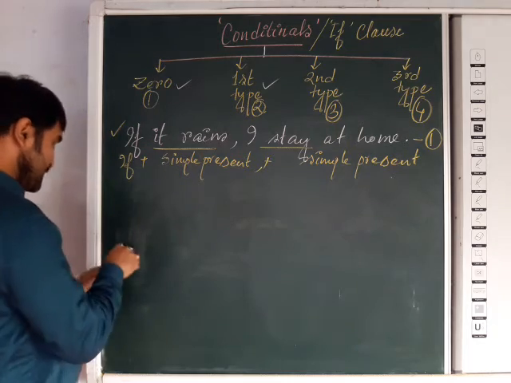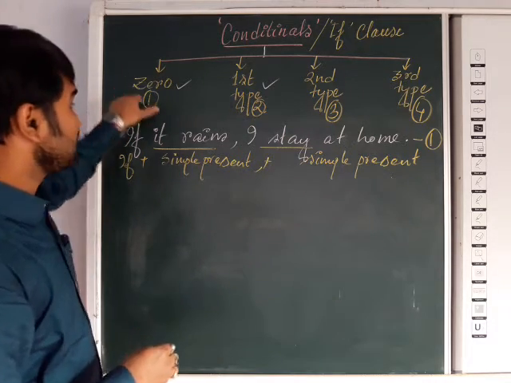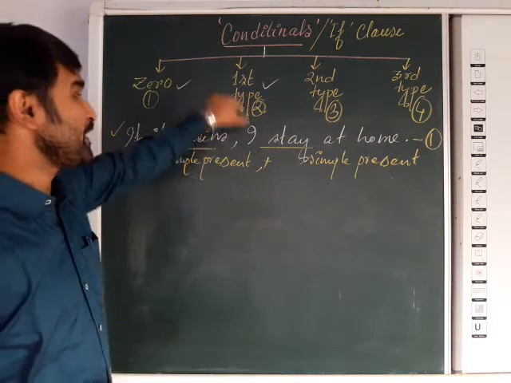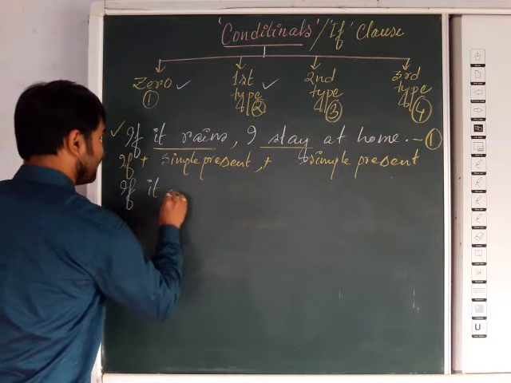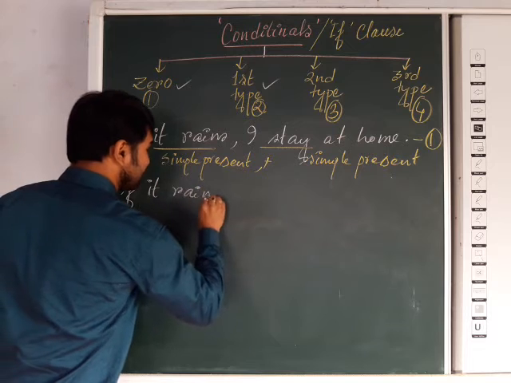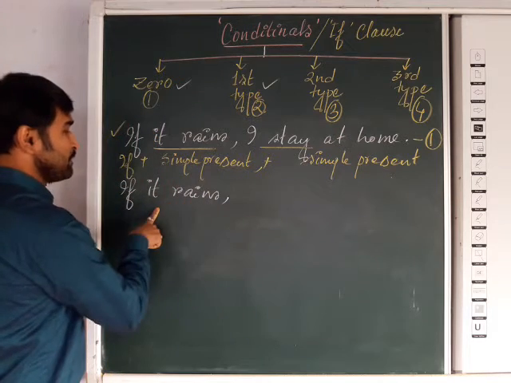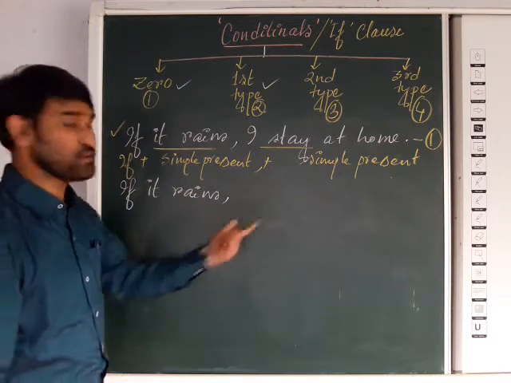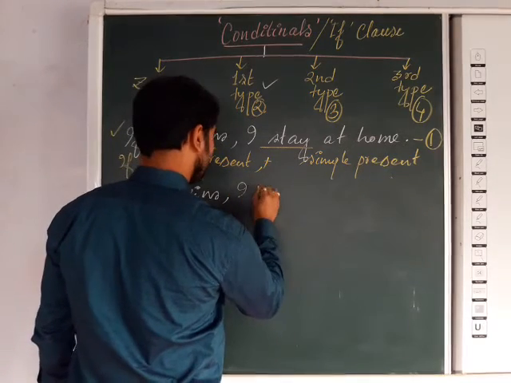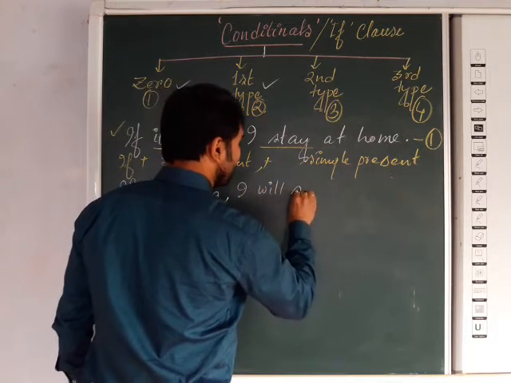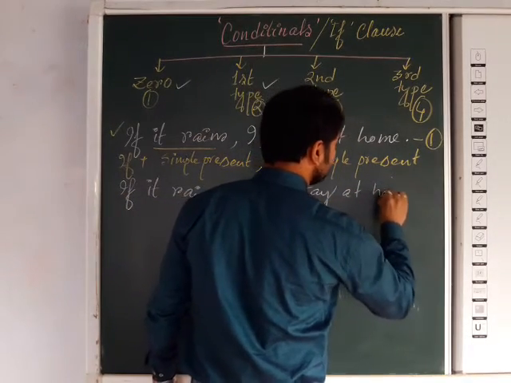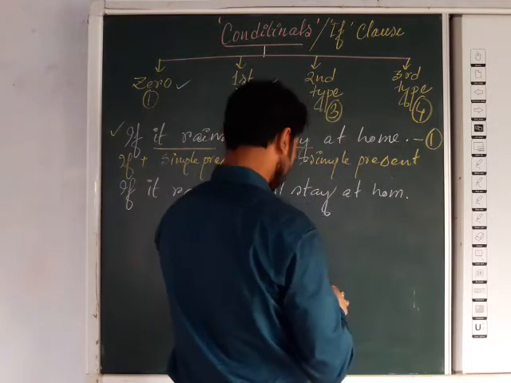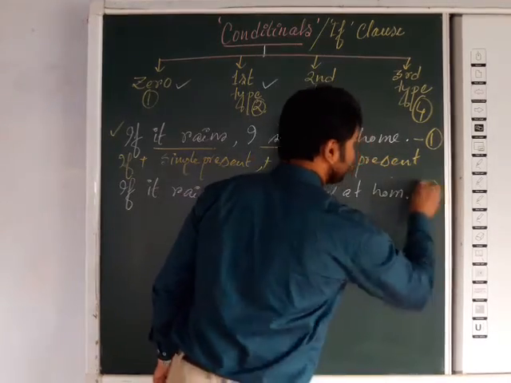Now next, the same conditional will be converted into the first type. Just look. The example will be: if it rains, comma, simple present followed by simple future, then I shall stay or will stay, both will be applicable, will stay at home. That is actually the first type of conditional.